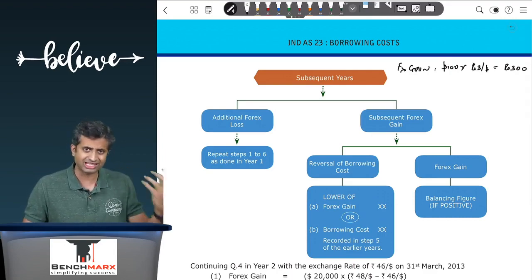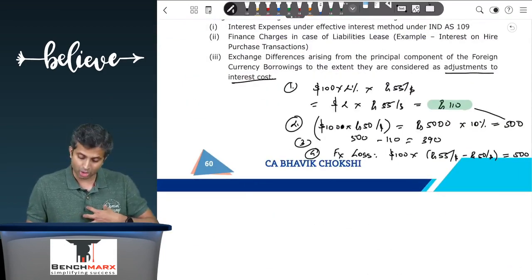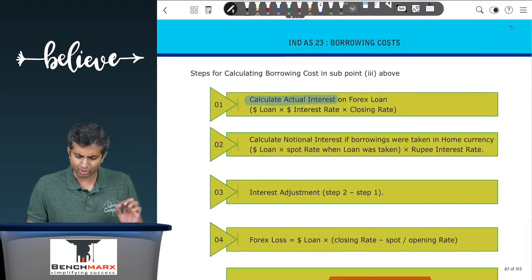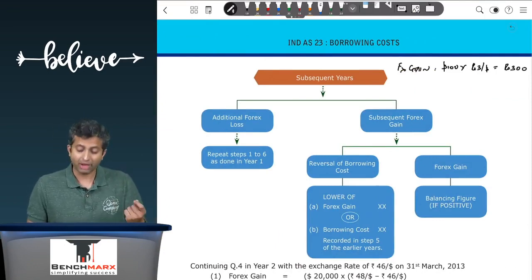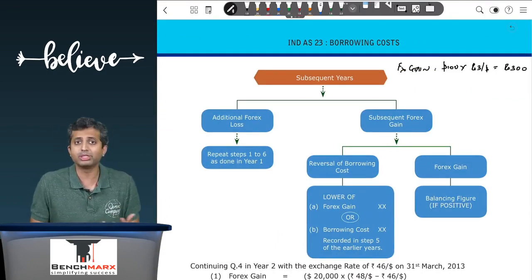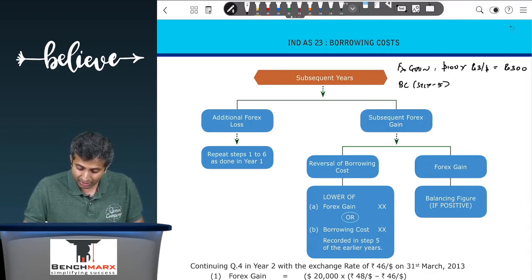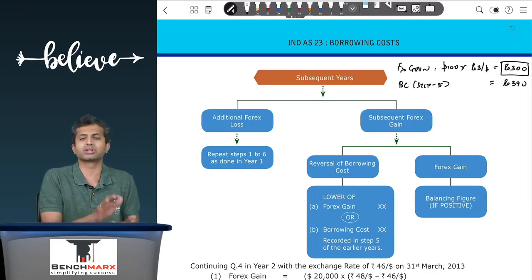Now in our earlier example, we had taken that your borrowing cost which was capitalized would be the lower of 390 and 500, whichever is lower, that is 390. So we are saying in the past we thought that we'll have to pay 390 more because the exchange rates will change. However, now as you can see, we will not probably need to pay the 390 more because you have not repaid the borrowing, and hence you will look at the borrowing cost earlier capitalized under step number 5. So under step number 5, in our case, let us say earlier capitalized was 390, and hence we will select whichever is lower. So this is 300, and that will be treated as reversal of borrowing cost.